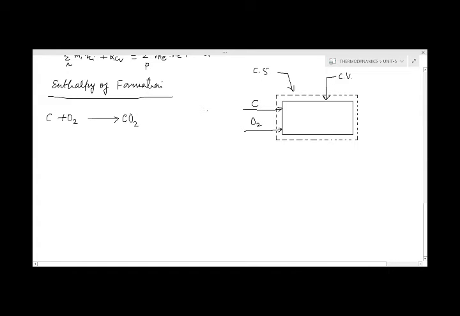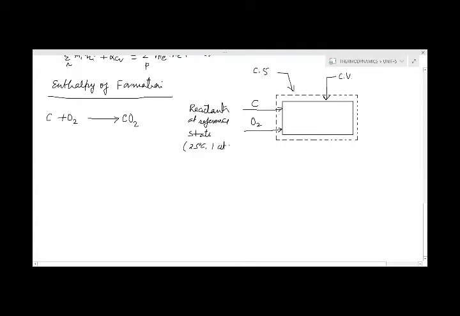Because this reaction will occur at the reference state, we will write here reactants at the standard reference state. When we write the reference state here, it means temperature will be 25 degrees centigrade and pressure is 1 atm.